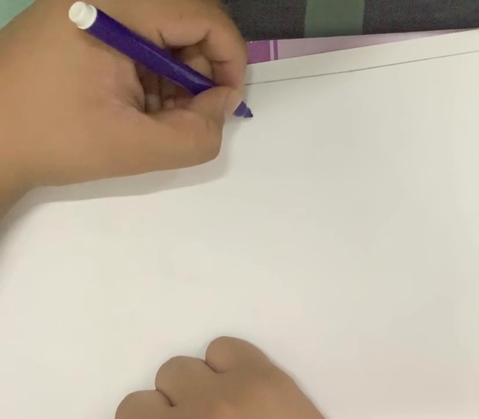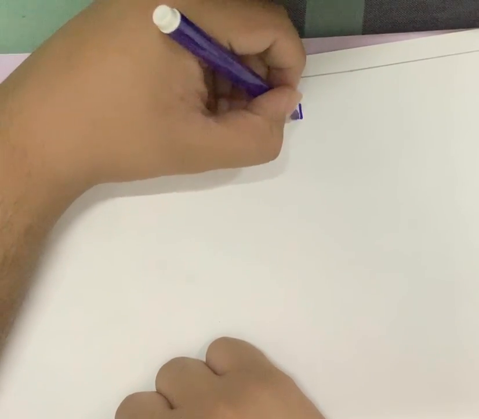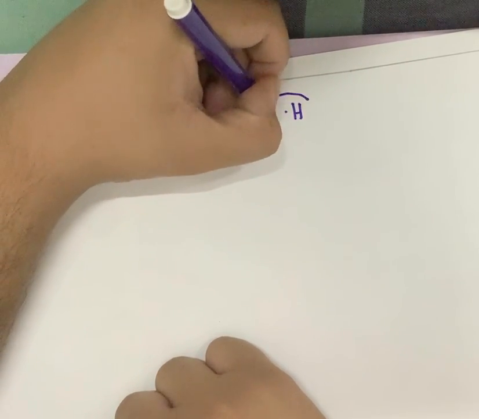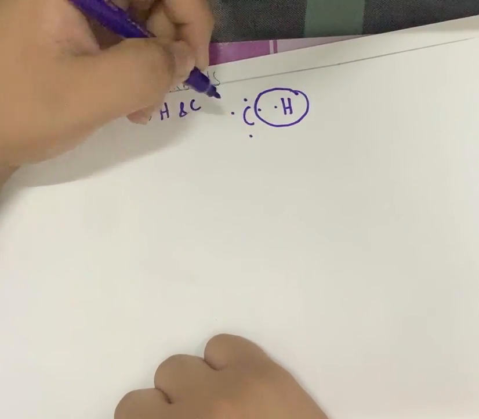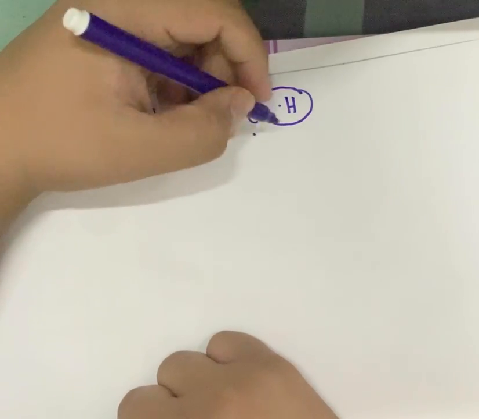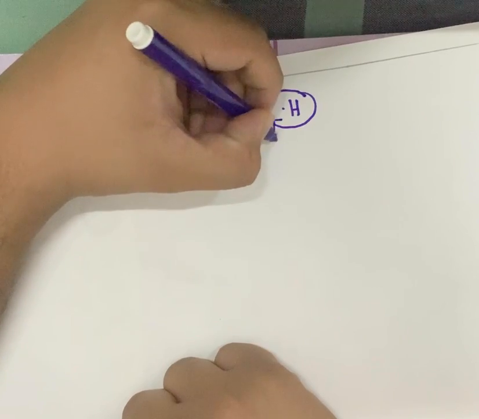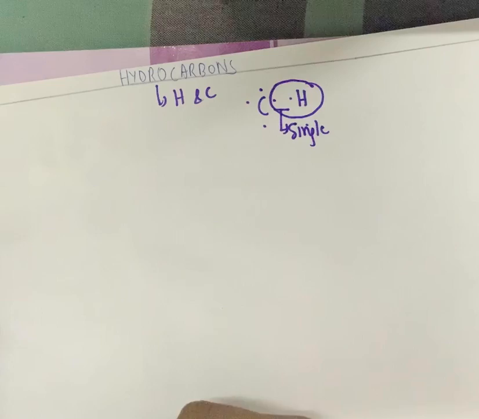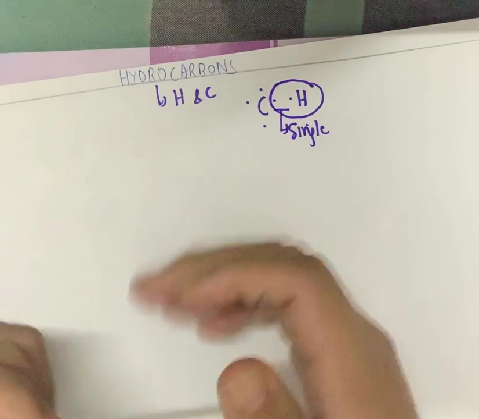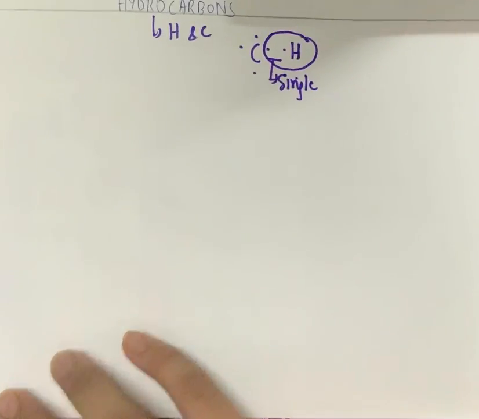So if we talk of the structure, carbon has 4 electrons and hydrogen has 1 electron. The hydrogen will get 2 and the carbon will also share with it in a single bond. To complete the octet, this carbon requires 4 hydrogens and it leads to the formation of the CH4 compound, methane. But I'm just talking about the bond. It is always a single bond because hydrogen can never make a double bond. It just has 1 electron, how can it make a double bond? So this type of compound in which there is carbon and hydrogen is called a hydrocarbon.